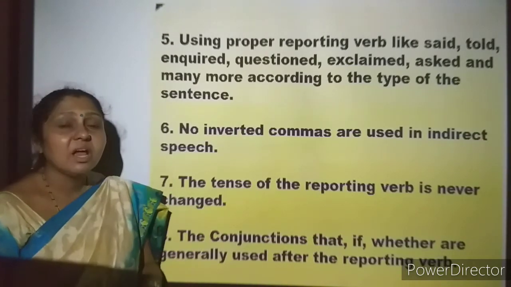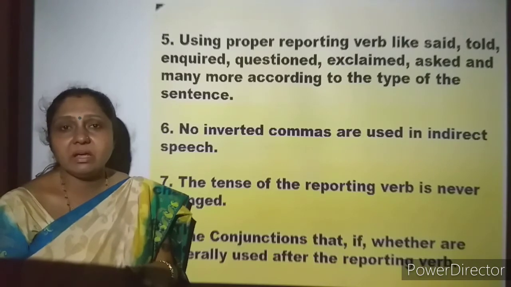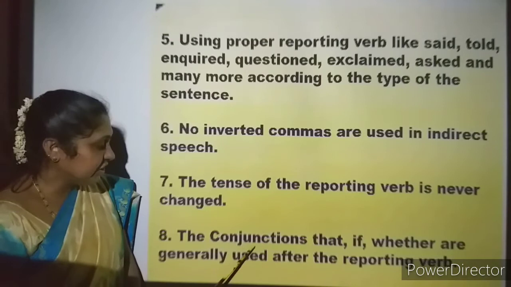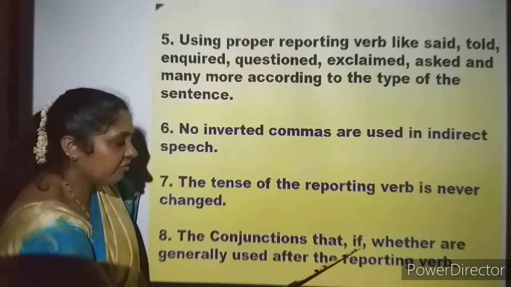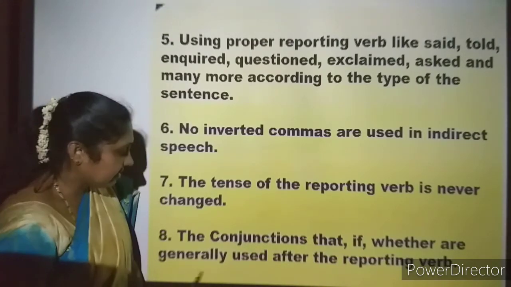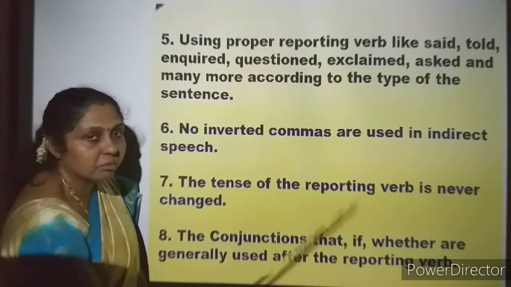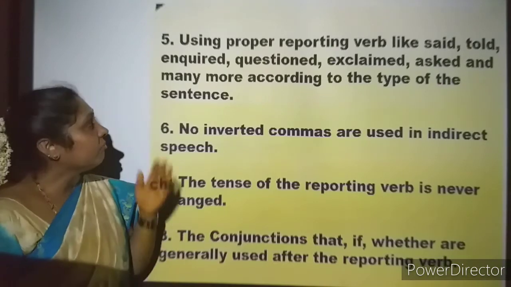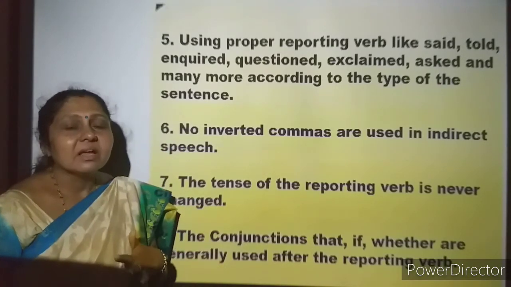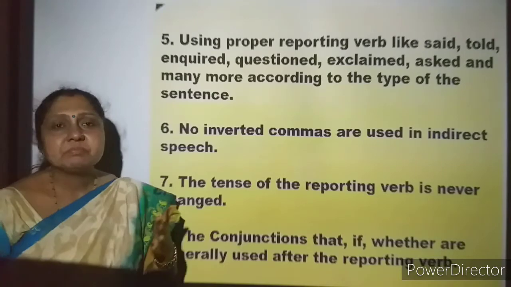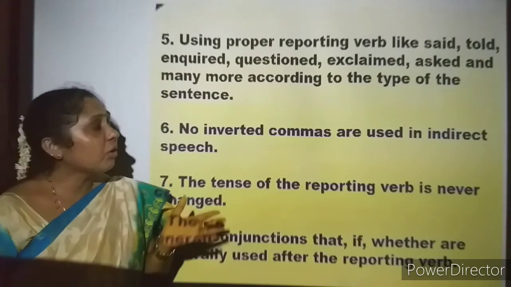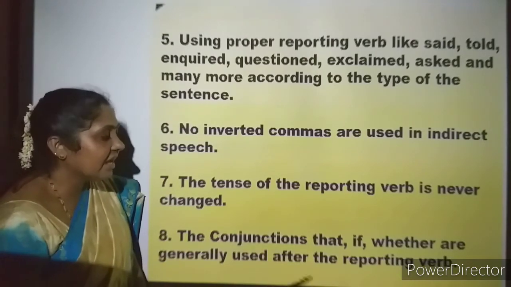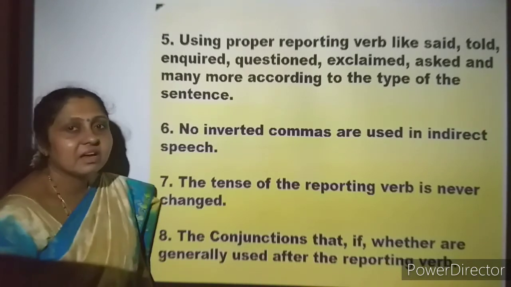The conjunctions that, if, whether are generally used after the reporting verb. To connect the reporting verb with the other part of the sentence, we use conjunctions like that, if, whether, and so on.